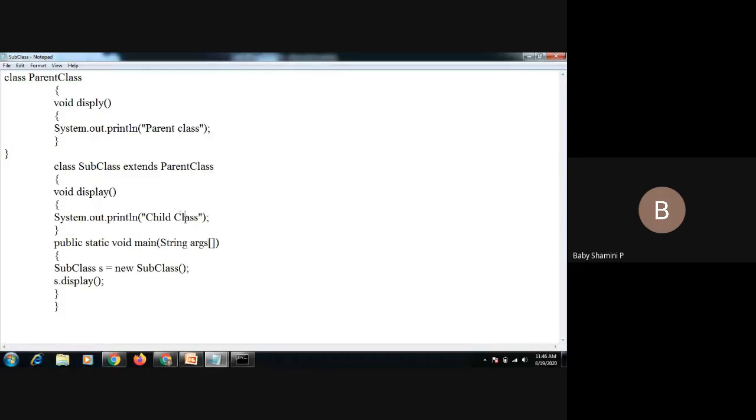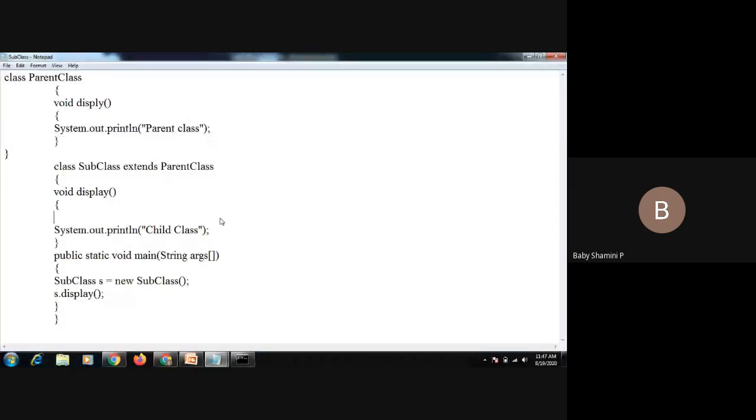So if you want to display the parent class statement, what do we have to do? We have to give super dot method name. We just have to declare a statement super dot method name. What is our method name? Display. Inside the super class, that is the parent class, we have a display method, and inside we have a statement, parent.